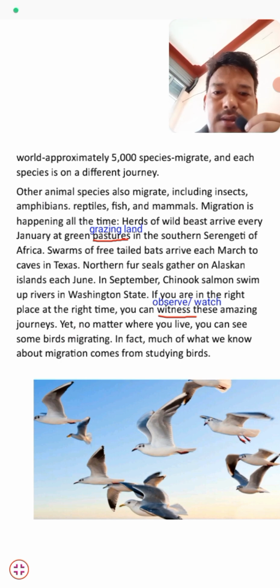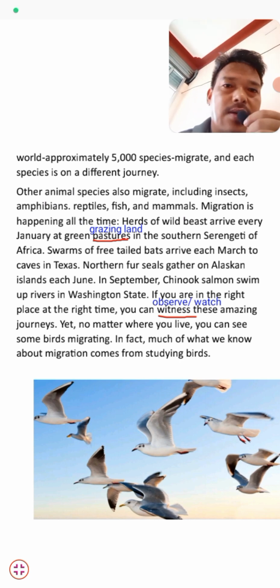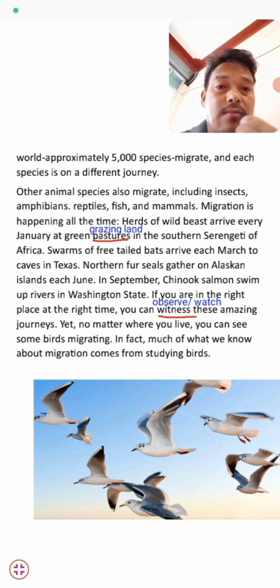And no matter where you live, you can see some birds migrate. Students, it doesn't matter where you live, you can see some migrating birds. You might have seen migrating birds in your life.